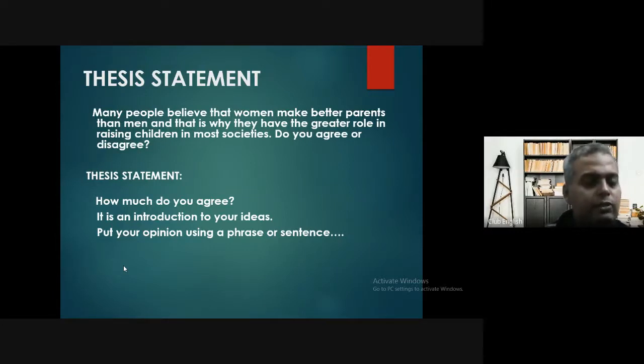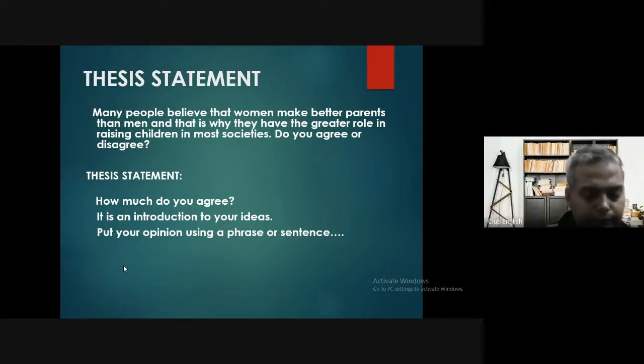It is an introduction to your ideas. You have to put your opinion using a phrase for the first time in this essay. So, for the first time in your essay, you are going to write your opinion, where you stand. It is actually giving your essay a standpoint which is required, which is of utmost importance. Why? Because it's a parameter. Task response.